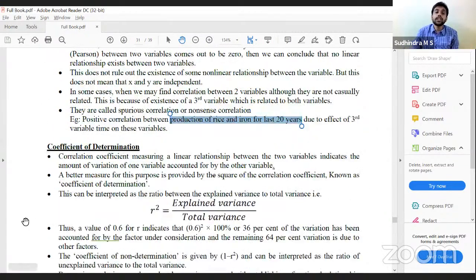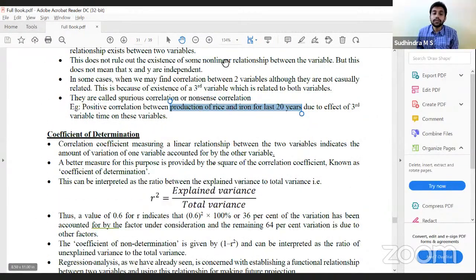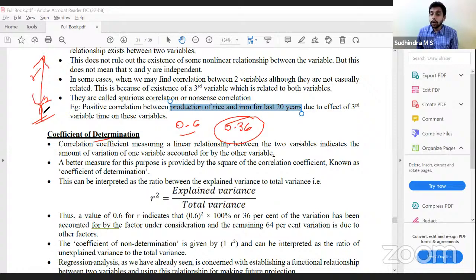Okay, then coefficient of determination. Coefficient of determination is R square. R is correlation, R square is determination. So if R is 0.6, R square is 0.36, which means that of the total change, 36% change is what I know the reason for. Only 36% change is accounted for.